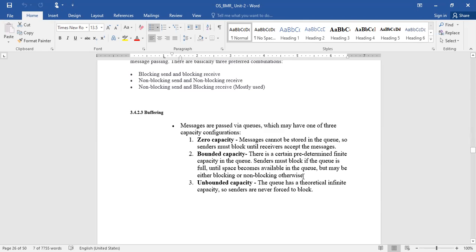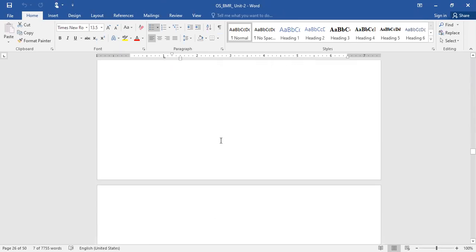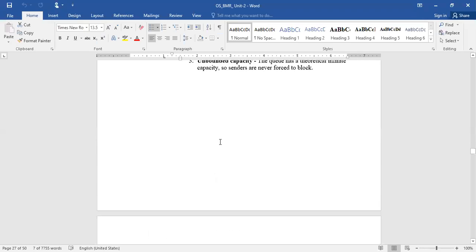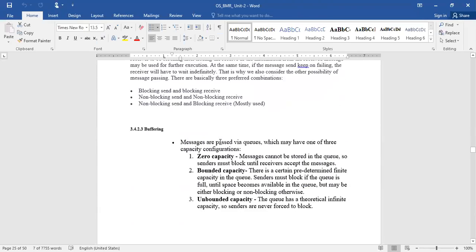Theoretically, we just assume what happens with unbounded capacity. But in a practical scenario, how can we handle it? If the capacity of the recipient is very low, whereas the capacity of the sender is very high, what happens in that case? The sender is continuously transmitting thousands of messages, but the receiver is able to receive only 100 messages per minute. What about the remaining? How do we handle such a situation? These things are supposed to be addressed. So that is about message passing.